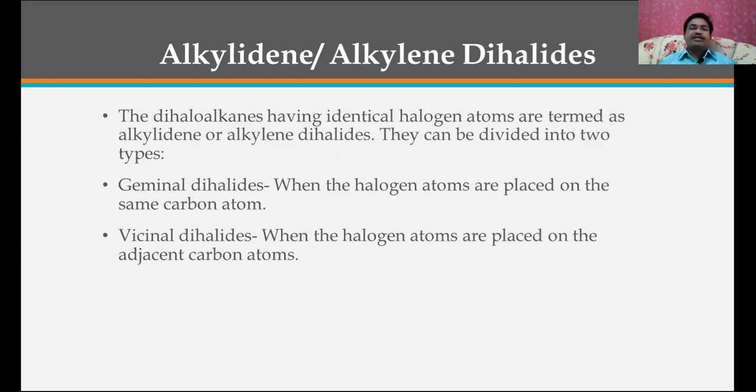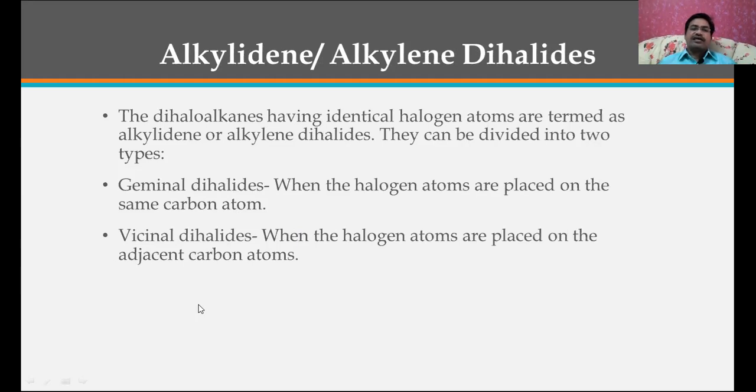They can be divided into two types: geminal dihalides and vicinal dihalides. What are geminal dihalides? When the halogen atoms are placed on the same carbon atom, that is, if two halogen atoms are present on the same carbon atom, that is called geminal dihalides.